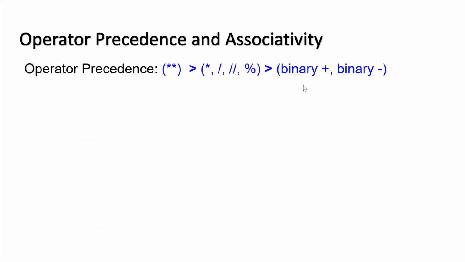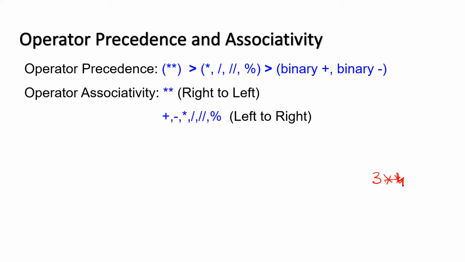There is a concept of priority of operators, operator precedence. Operator precedence means when there are a number of operators in the same expression, which operator will be evaluated first. The top priority is given to raised to the power, exponentiation. Then multiplication, division, floor division, and remainder come at the same level, have the same priority. Then plus and minus.